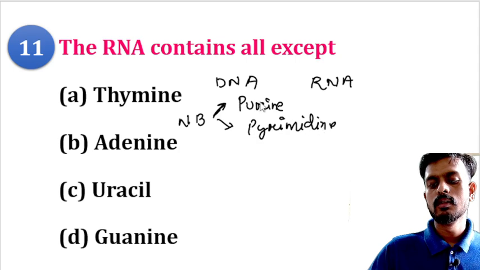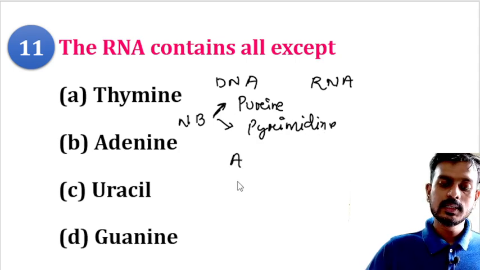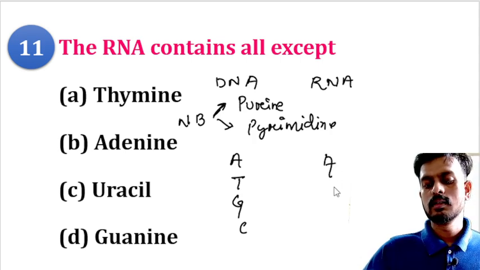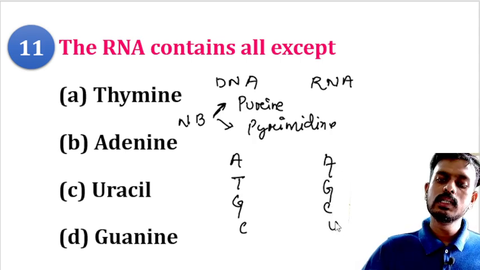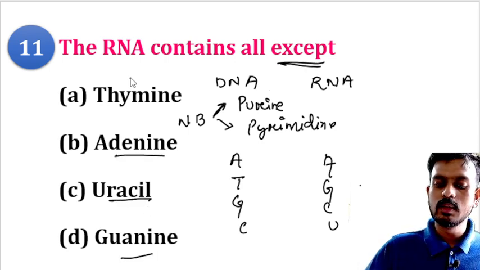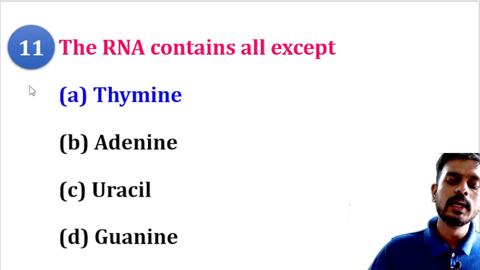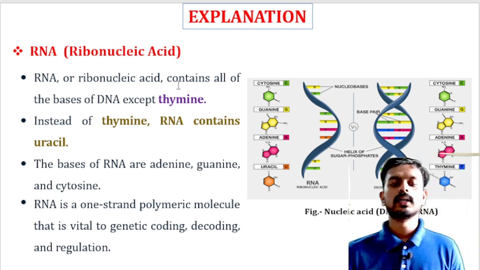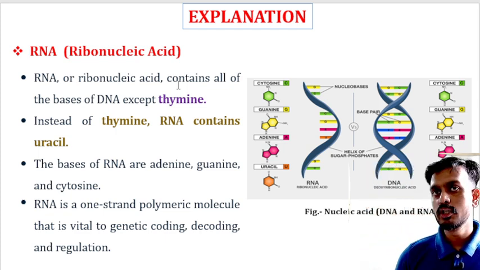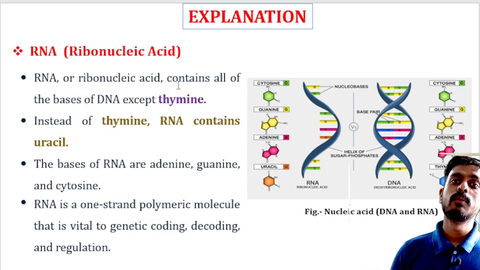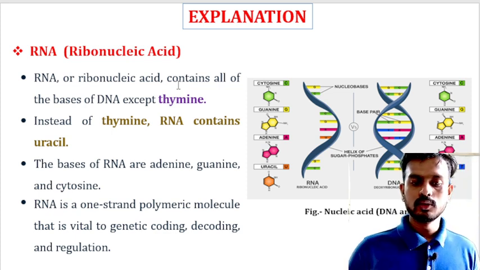You can see DNA contains A, T, G, C, but RNA contains A, G, C, U. Here thymine is absent, so RNA contains all except thymine. Adenine is present, uracil present, guanine present, but thymine is absent. Thymine is located in DNA. RNA is also known as ribonucleic acid, which contains ribose as a sugar molecule. This RNA molecule is responsible for the transcription and production of different types of protein in our body.